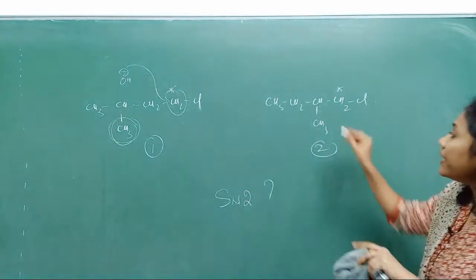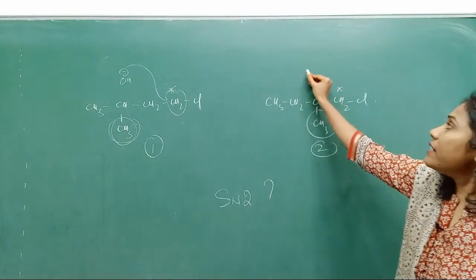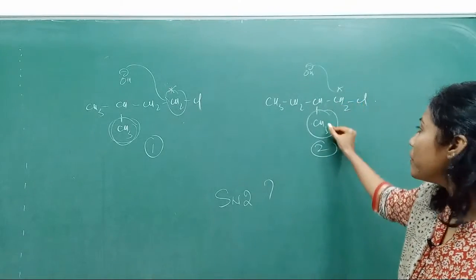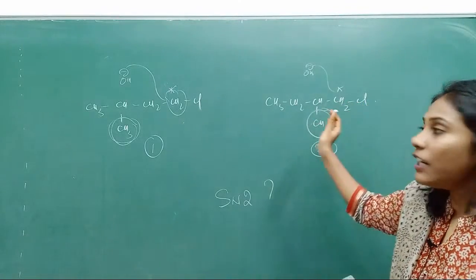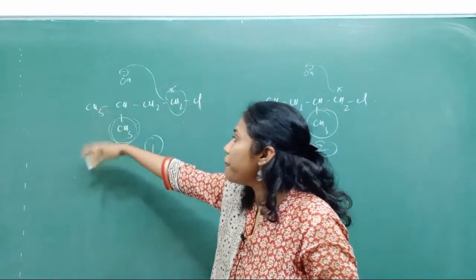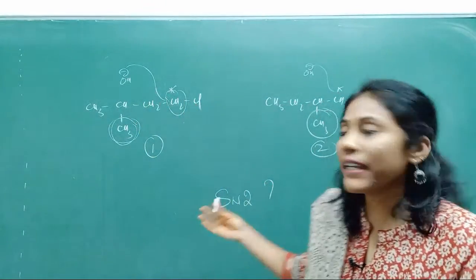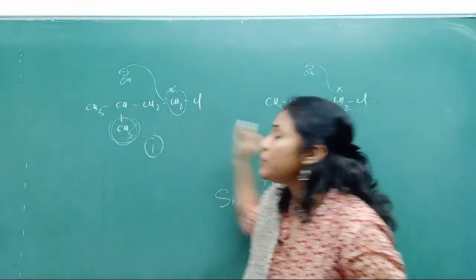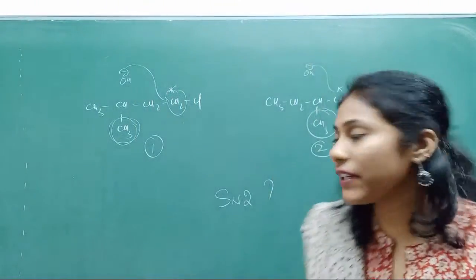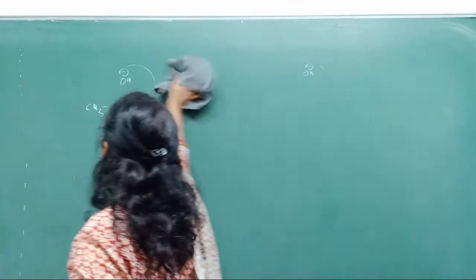But here, look at here, this CH3 is very near to this primary carbon. So here the nucleophile finds it difficult to go and attack this carbon because there is a lot of crowd, right? So you have to see the distance of the branch also. If the branches are very far, then it is safe for the SN2 mechanism. So the distance of the group also matters a lot, guys. You have to be careful with this point also. Okay, fine. So this is all about SN1, SN2 things.